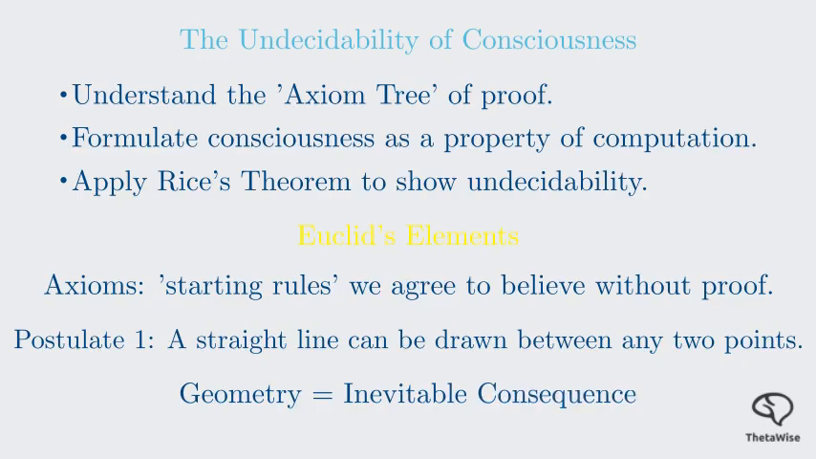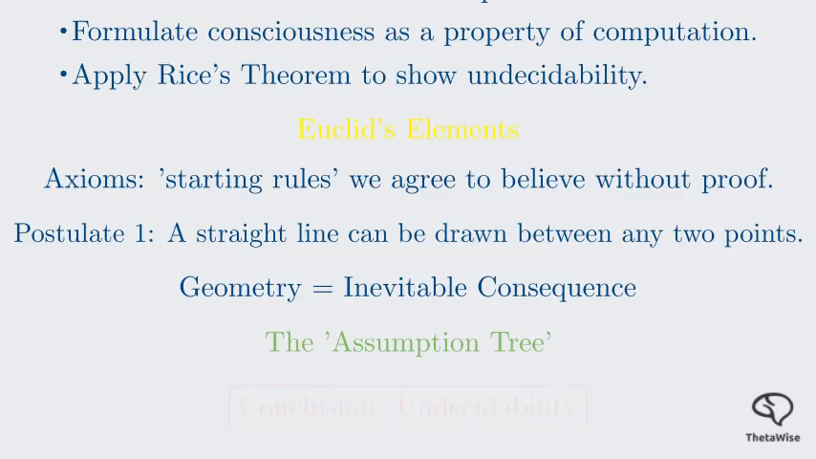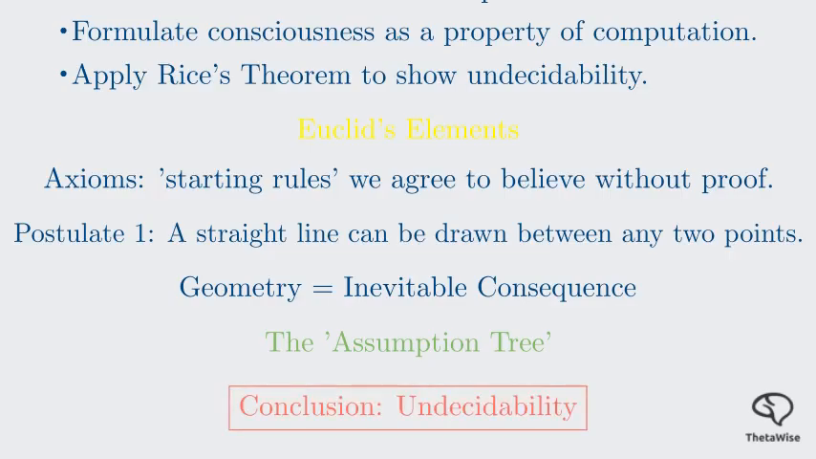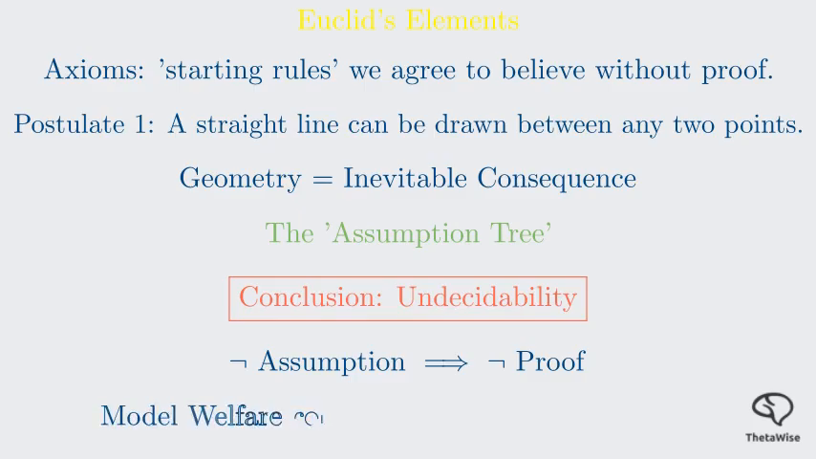This proof uses the same mechanism. It is built on a tree of assumptions. If you stand on the branches of this tree, the conclusion, undecidability, is unavoidable. However, if you step off the tree by denying an assumption, the proof no longer holds. By the end of this session, you'll be able to identify these assumptions and understand why model welfare researchers often act as if large language models are conscious based on where they sit in this tree.